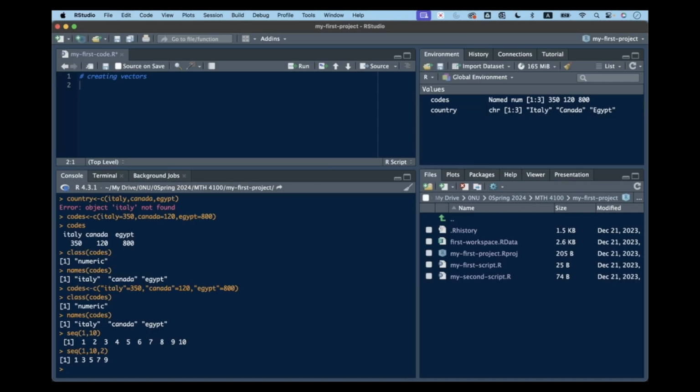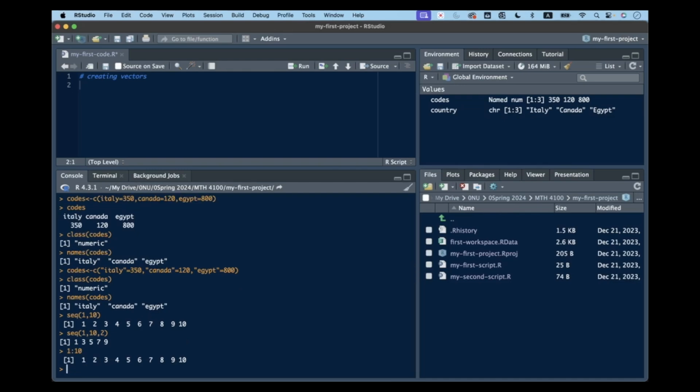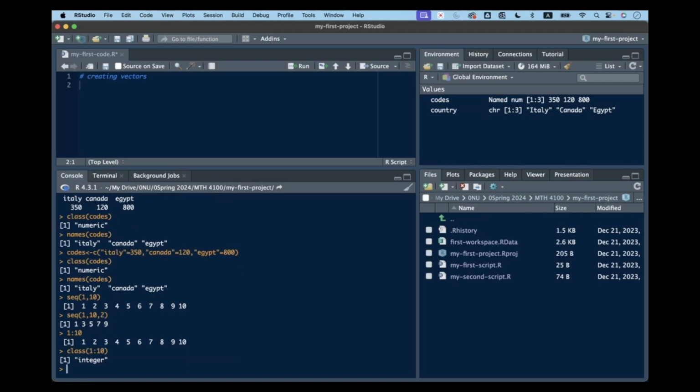Excuse me. If you'd like to use, let's say, a sequence, and you'd like to know what type of data this is, you can check. For example, 1 to 10. What is 1 to 10? The sequence from 1 to 10. It'll give you the consecutive integers. If you'd like to know the type of this 1 to 10, what is the type of the data? Class. What is the class of this? It's integer. So these are integers.